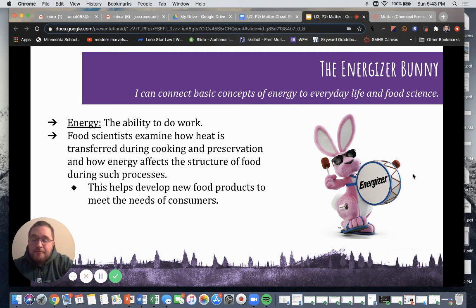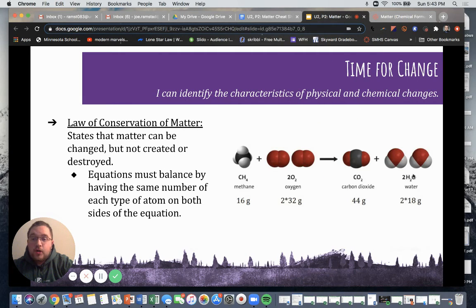We are going to stop there. It's important to know from this section that there are 2 types of changes, physical and chemical, and that matter cannot be created nor destroyed in our chemical reactions.